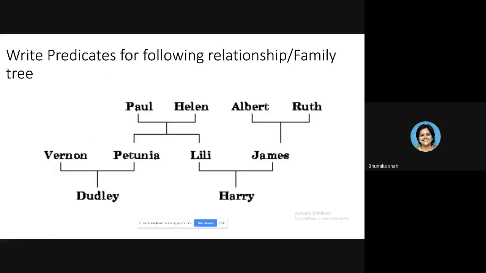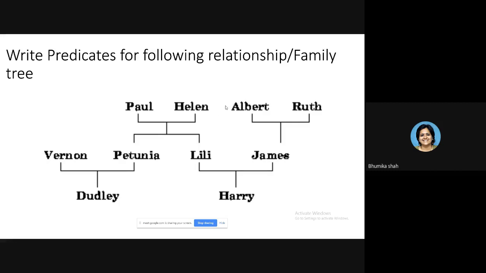What you have to do is, I have given a family chart. You have to once again write the parent relationship, but the atoms, the constant values, you have to assert as per the chart given over here. How will you do it? Suppose I take the first couple first. Then parent in bracket Paul, comma, Petunia. Parent Helen, comma, Petunia. Then the second kid of the same couple. Parent Paul, comma, Lily. Parent Helen, comma, Lily. So the first pair is sorted.